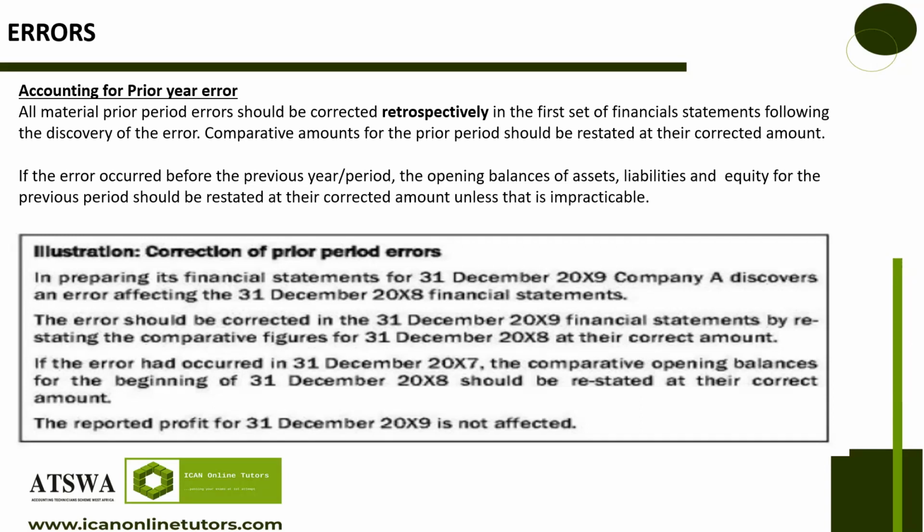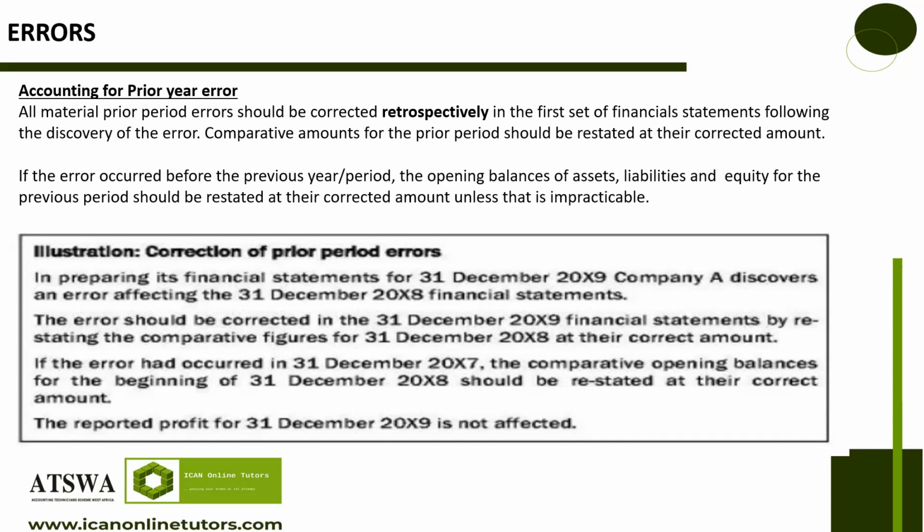In preparing his financial statements for 31 December, an error affecting the 31st December 20X8 financial statement should be corrected in the 31 December 20X9 financial statement by restating the comparative figures for December 31 20X8 at their correct amount.